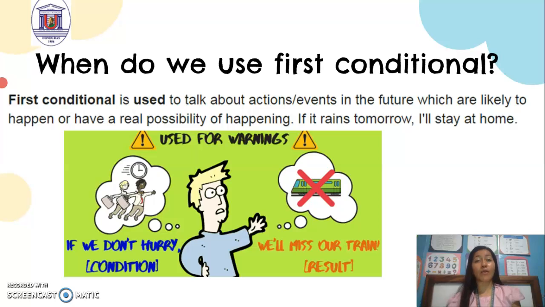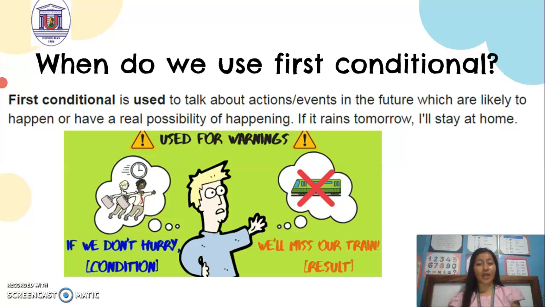I'm thinking about a possibility, about what I'm going to do, but I'm not sure. So, could you tell me please when do we use first conditional? To talk about actions in the future which are likely to happen or have a real possibility of happening.